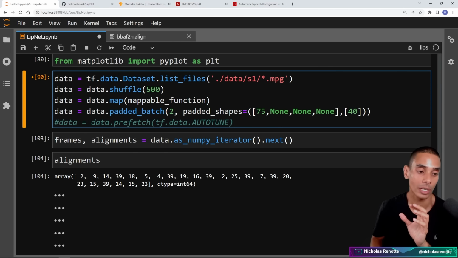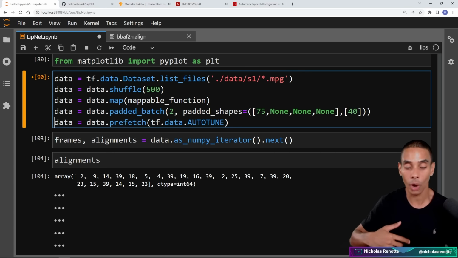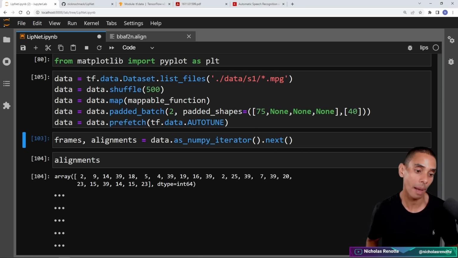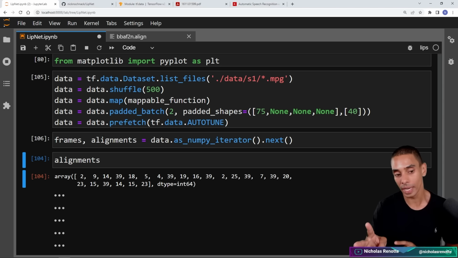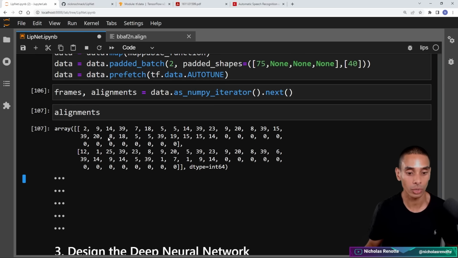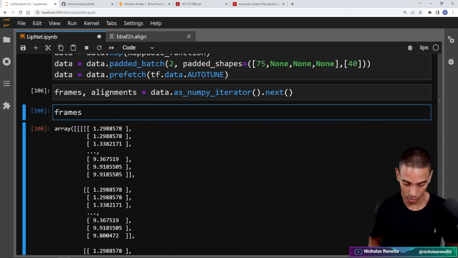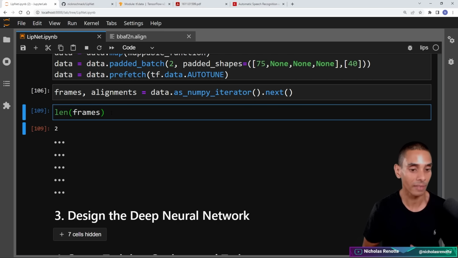And then we're prefetching to ensure that we optimize our data pipeline so that we're preloading while our machine learning model is still training. So if we go and run this full pipeline, that is brilliant. We can then go and run this particular line here, which is going to now load 2 videos and 2 sets of alignments. So you can see that we've now got 2 sets of alignments, and we've got trailing zeros at the end because it is padding out our alignment. Likewise, if we take a look at a frame, we should have 2 now. So if I type in len frames, boom, we've got 2 sets of videos inside of each batch. Okay, that is looking brilliant.